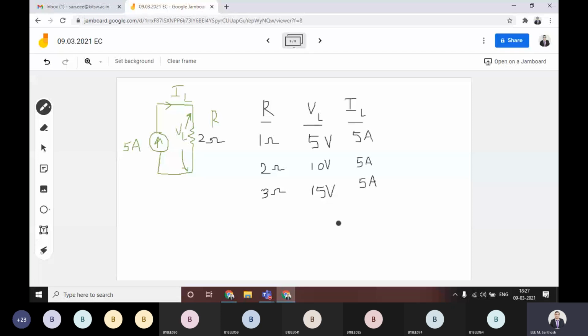That means what we need to understand from this ideal current source is, with the increase in VL, IL is constant. VL value is increasing from 5 volts to 15 volts, but what about this IL value? It is constant. That means the IL value does not at all depend upon this VL value. That's what you have to remember. That is the bottom line for any ideal current source.